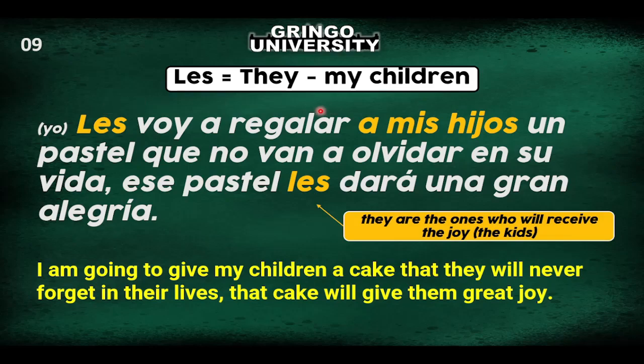It's up to you. Oh, but why do I have to put a mis hijos if I already put les? To explain what this les is for. So I'm going to give them a cake they will never forget. Ese pastel les dará. Les, what is this les for? To my kids. They're the ones who are going to receive the joy. Do I have to put a mis hijos? No, because I already explained what this les is for. Before the verb. In English it will be after, and in Spanish it will be before. Ese pastel, that cake, will give them a great joy.